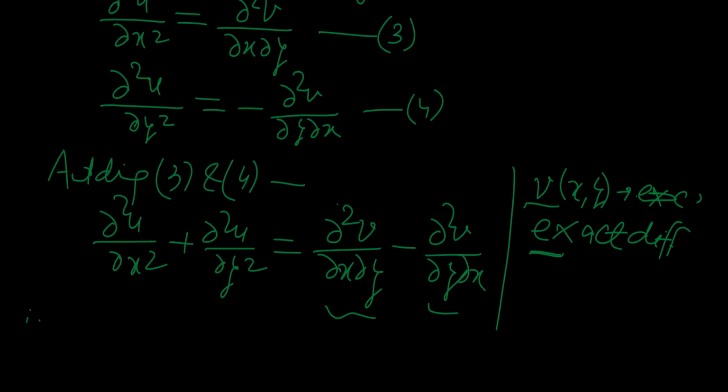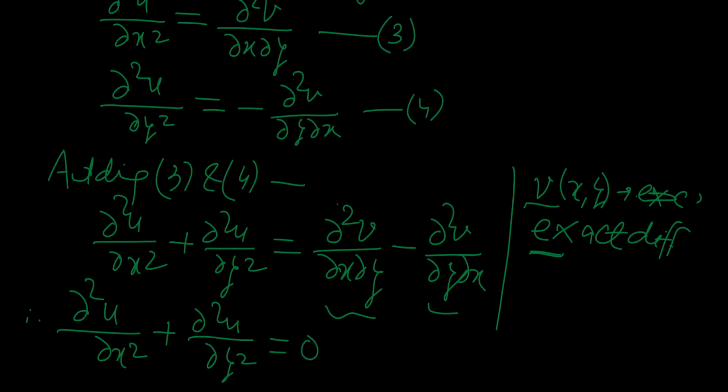So we may write del 2u del x square plus del 2u del y square equal to 0. You may see this is in fact the Laplace equation in 2 dimensions, and u of x y is its solution.